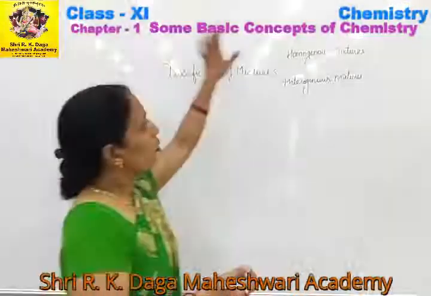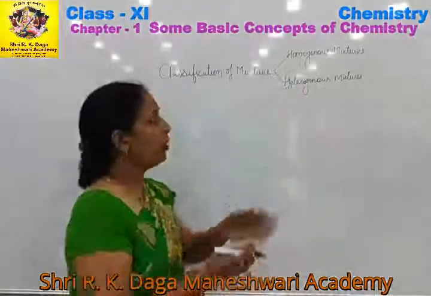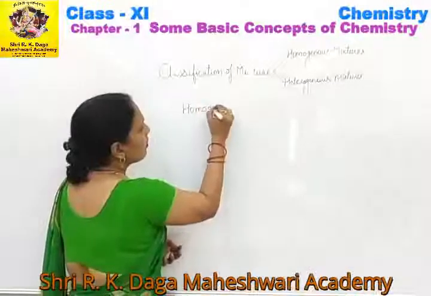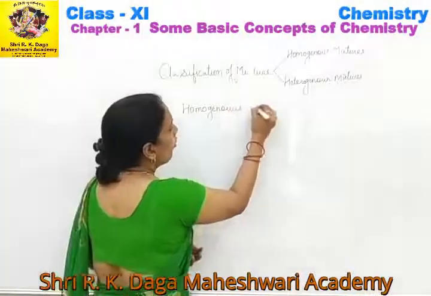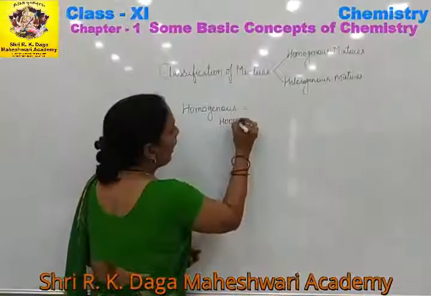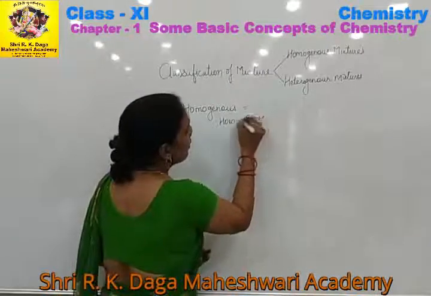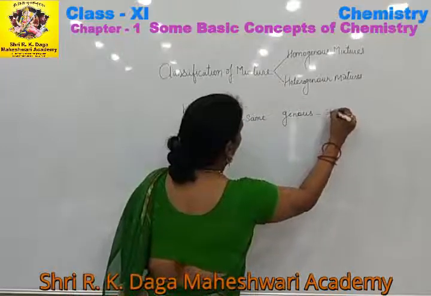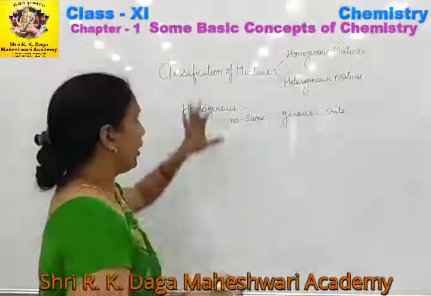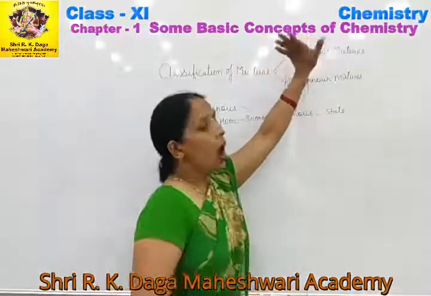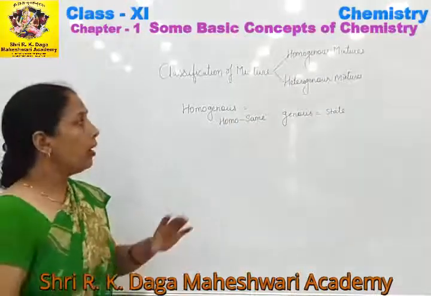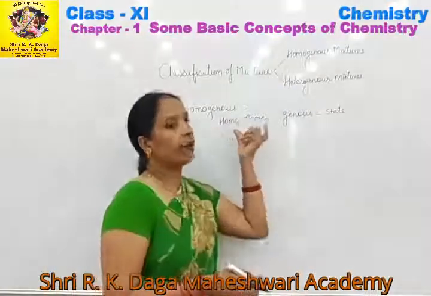Now what do you mean by homogeneous and what do you mean by heterogeneous? The meaning of homogeneous is same: homo means same, and genus means state. So in case of a homogeneous mixture, all the constituents, either elements or compounds, are present in the same physical state.